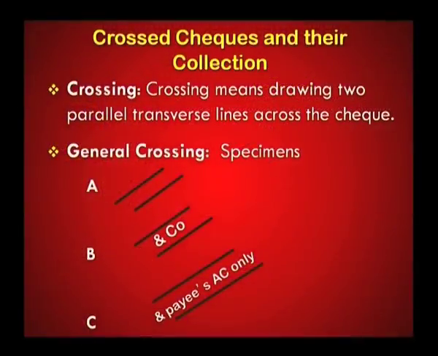Crossing means drawing of two parallel transverse lines across the cheque. In a general crossing, only two parallel lines are drawn and the cheque is said to be crossed generally. In the specimens that you can see in parts A, B and C, two simple lines are drawn, which means it is a general crossing without addition of any word.